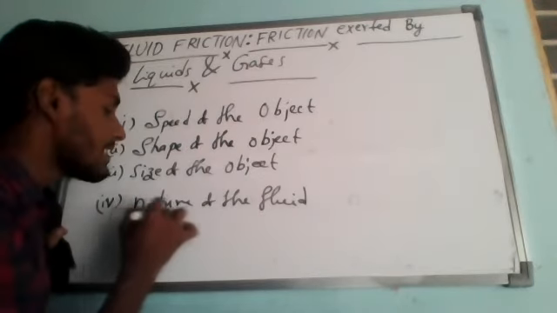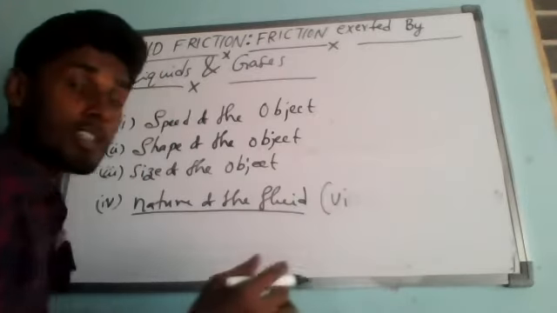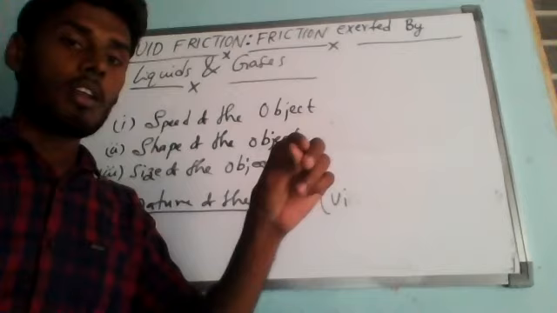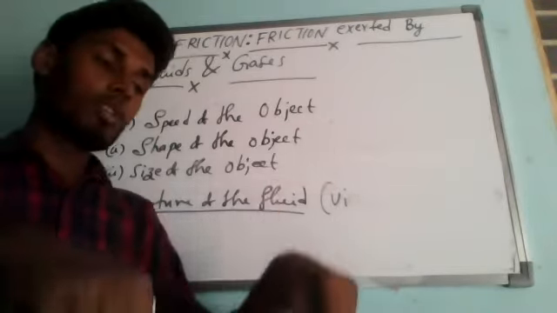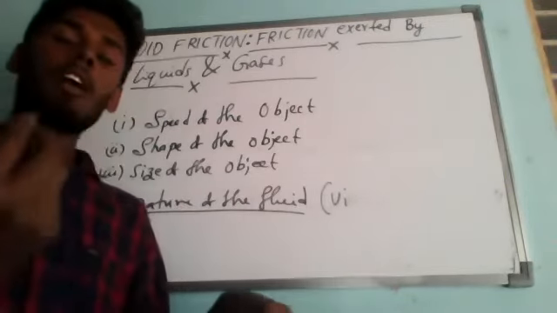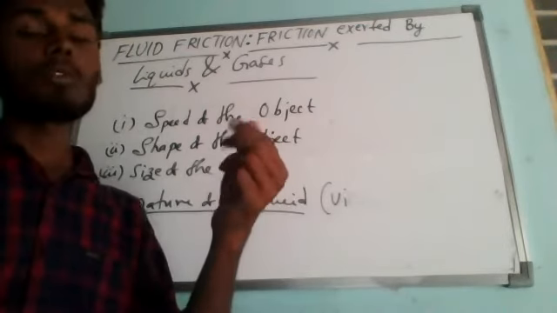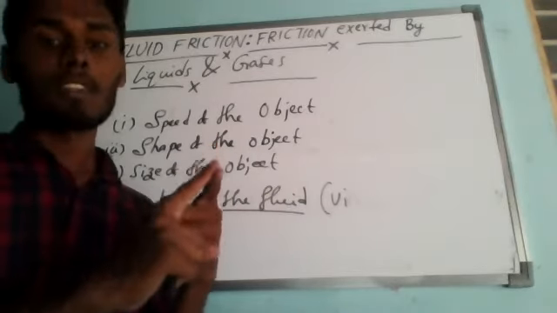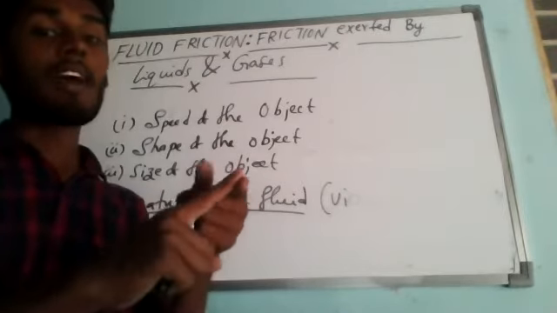So here the nature of the fluid means viscosity of the fluid. Viscosity means the resistance to flow, the thickness. Suppose you take some oil, any kind of coconut oil, and water. You just try to keep your two fingers in each and you can see that water cannot stick to our hand, but oil can stick to our hand, like honey also. Because oil is highly viscous. Honey is also highly viscous.